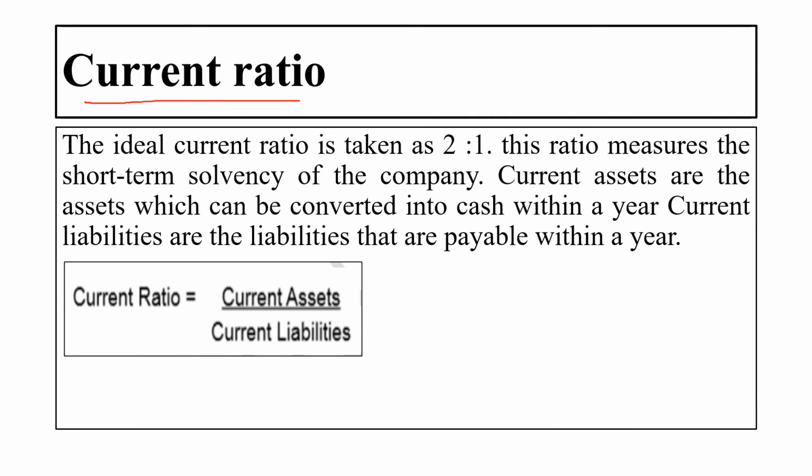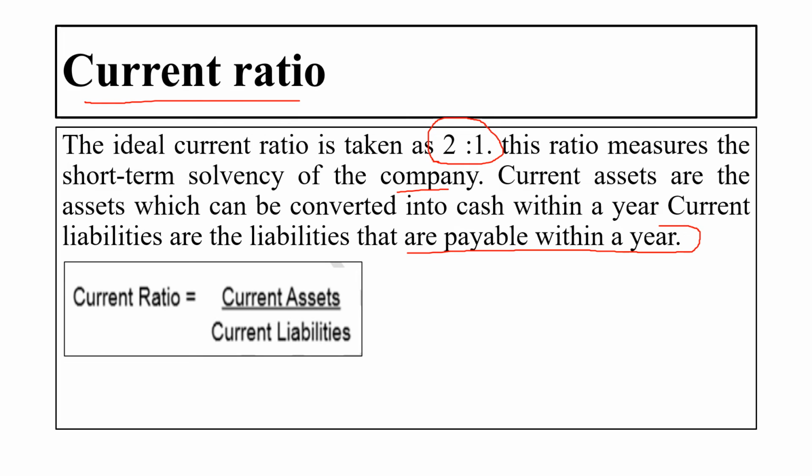Current ratio. The ideal current ratio is taken as 2:1. Please remember this figure, 2:1. This ratio measures the short-term solvency of the company. Current ratio is measuring the short-term solvency of any company or organization. Current assets are the assets which can be converted into cash within 1 year, and current liabilities are the liabilities that are payable within 1 year.